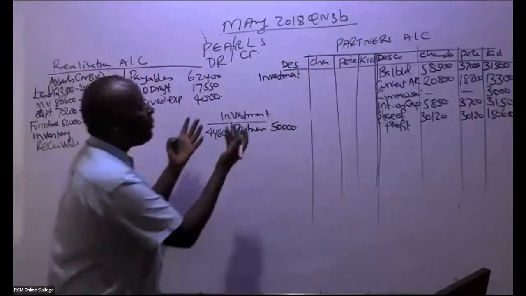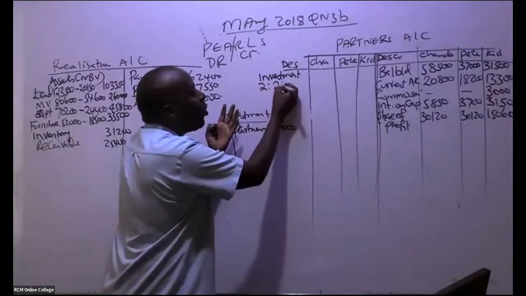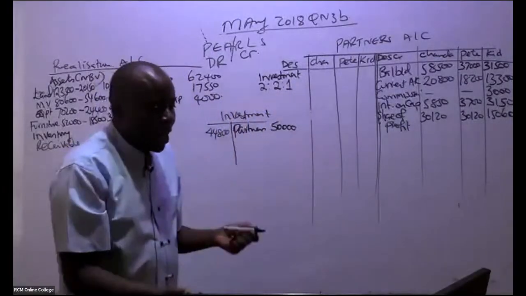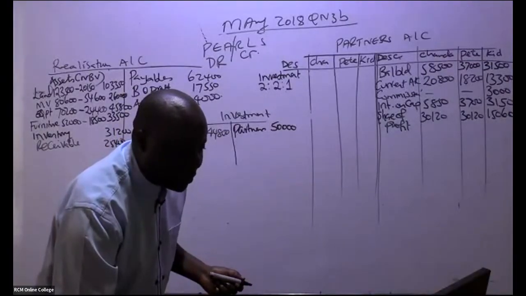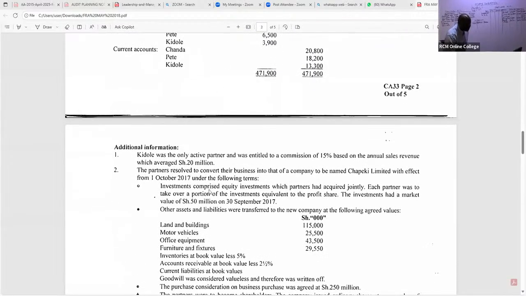So this investment, remember they have told us they are going to apportion it using their normal criteria of 2:2:1. They have told us investments comprised equity investments which partners had acquired jointly.